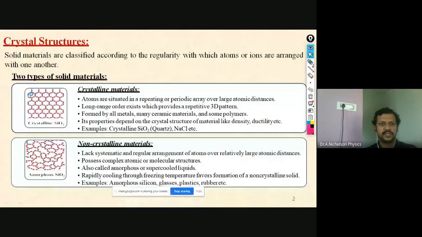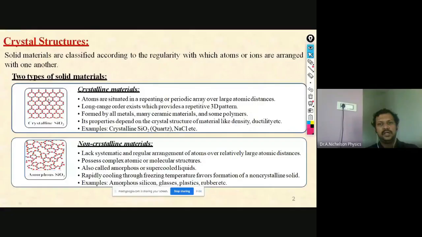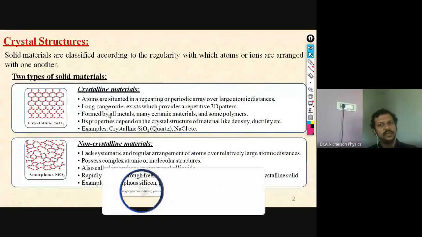Just like arranging boxes in a structure, the repetition of that particular structure gives the entire crystalline structure. Let us see some other properties also. It provides a repetitive 3D pattern.